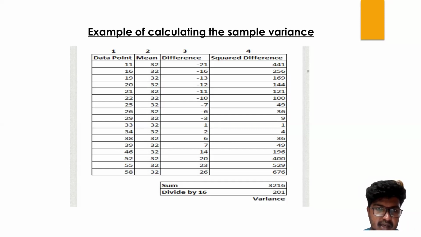By subtracting the mean from each data point, we get the difference. By squaring the value of the difference, we get the squared difference. By taking the sum and dividing by the total number of values, we get the variance.